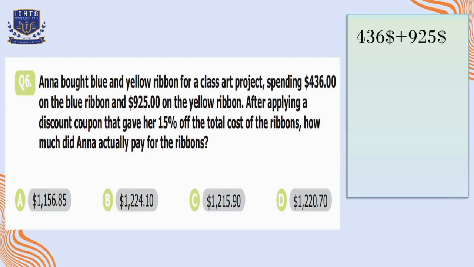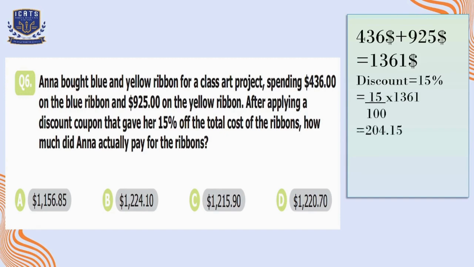As Anna spent $436 on blue ribbon and $925 on yellow ribbon, the total amount which she spent is $1,361. Now we have to calculate the discounted amount. So the discount is 15% on the total amount she spent. So 15% of 1,361 is equal to $204.15.